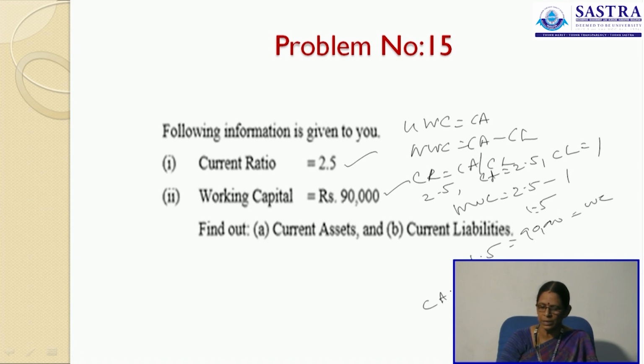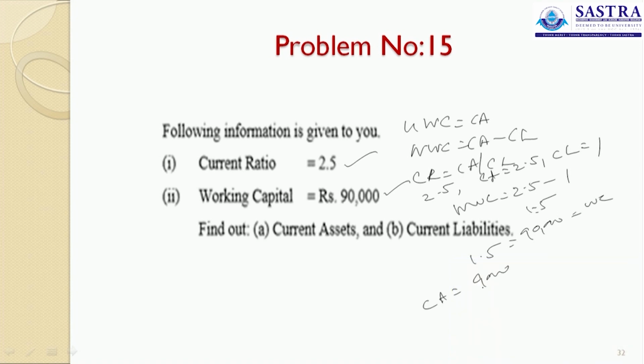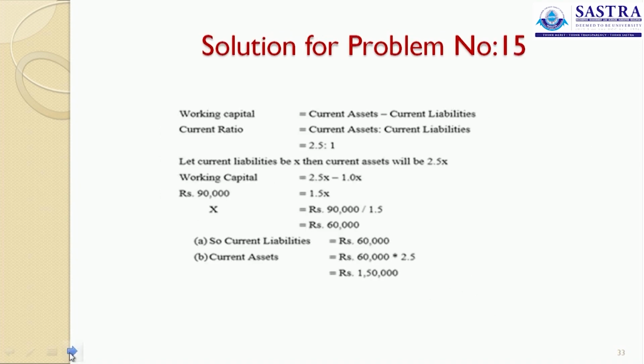So, what is your current assets? If 90,000 is said to be 1.5, what is 2.5? Then what is your current liability? If 90,000 is said to be 1.5, what is 1? That is your current liability. See to it, current assets minus your current liabilities, 2.5 is to 1. So, this will be 1.5.